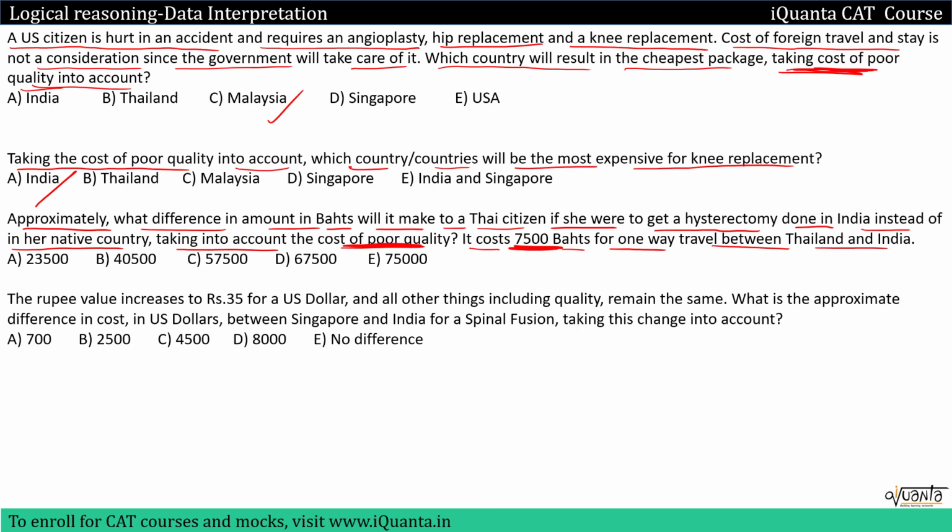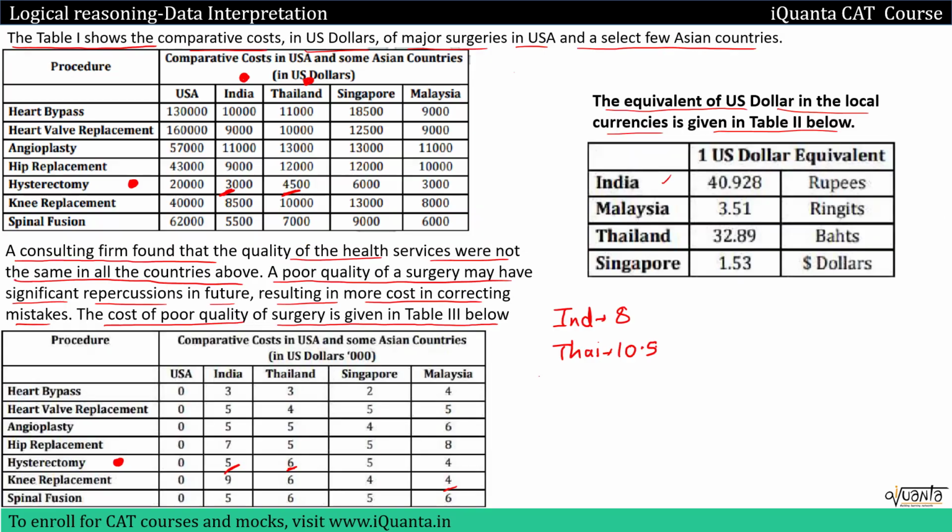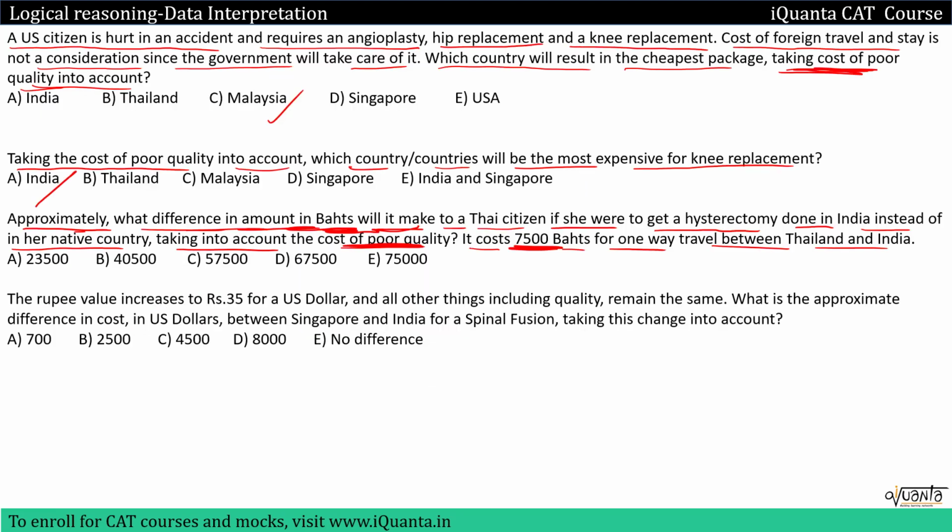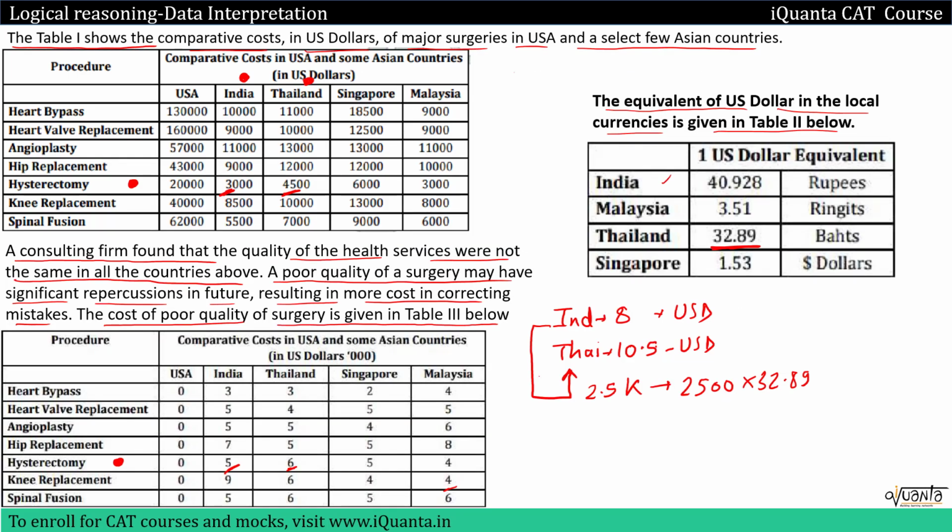In the question we have been asked what difference in amount in bahts will it make to a Thai citizen. So we have to convert, this is everything in US dollars, okay? We have to convert this into bahts and then we'll find out the difference. We can clearly see that this Thai citizen has to pay 2.5k more in Thailand, and this is in US dollars. 2.5k, that means 2500 US dollars. If I convert it into bahts, then we'll multiply it by 32.89. In the question there's the word approximately, so we can assume this 32.89 as 33 as well. So this would be equal to